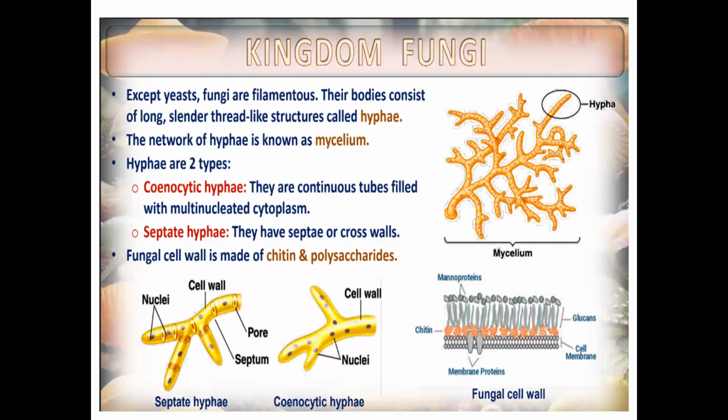So you just write, fungi cell wall is made up of chitin. Don't write polysaccharide. The most important word is chitin.